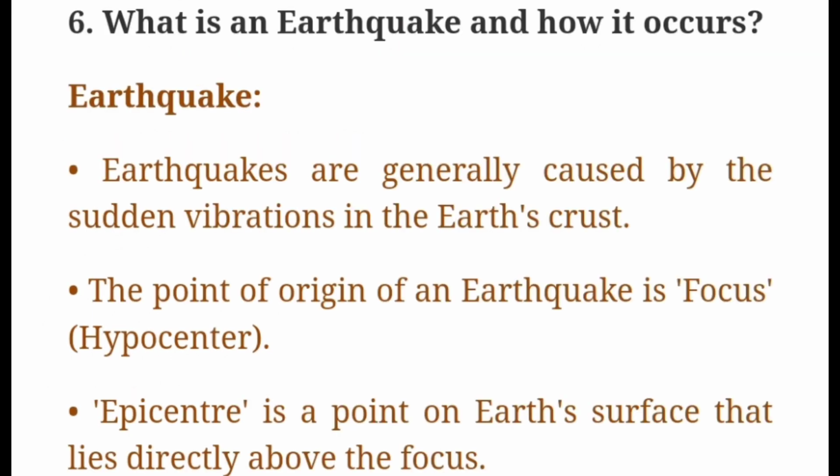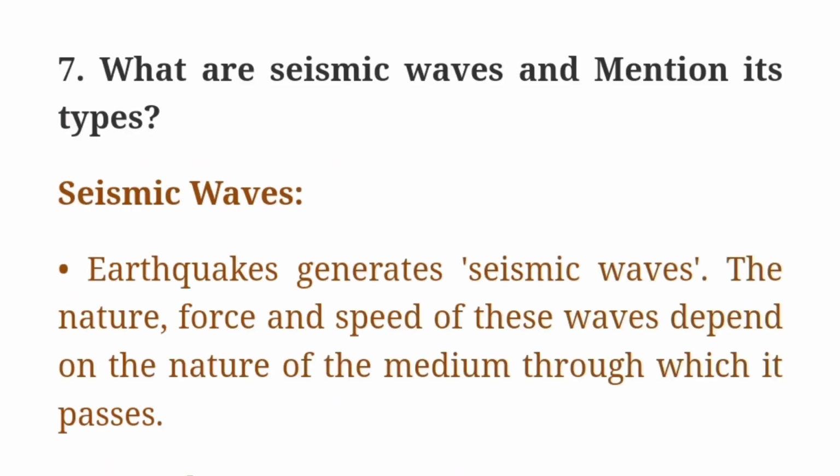Sixth question, what is an earthquake and how it occurs? Earthquakes are generally caused by the sudden vibration in the earth crust. Second point, the point of the origin of an earthquake is focus, hypocenter. Third point, epicenter is a point on earth's surface that lies directly above the focus.